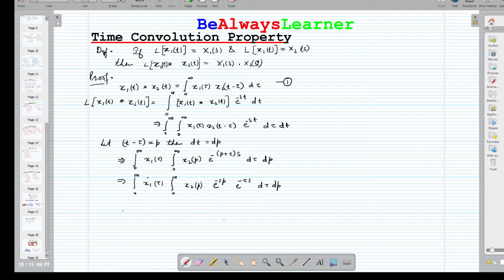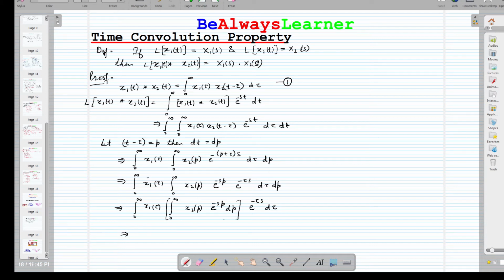Now by the definition of Laplace, we can rewrite the term like 0 to infinity x1(tau), integration from 0 to infinity x2(p) e raised to the power minus sp and here we can write dp. So this is by definition of Laplace, and e raised to the power minus tau s and d tau. So that's how we can define.